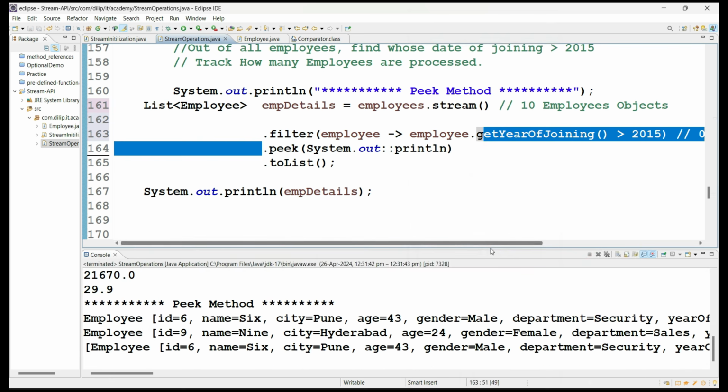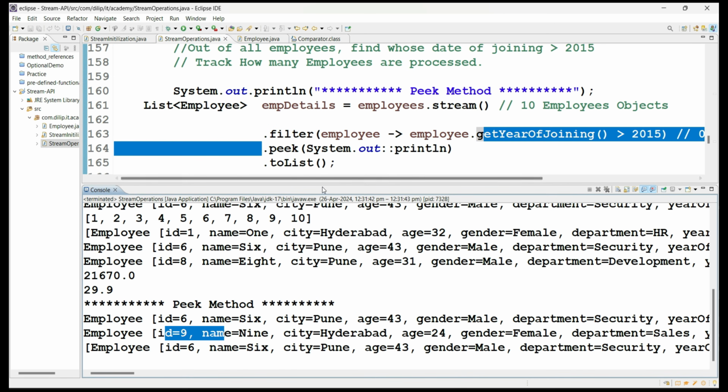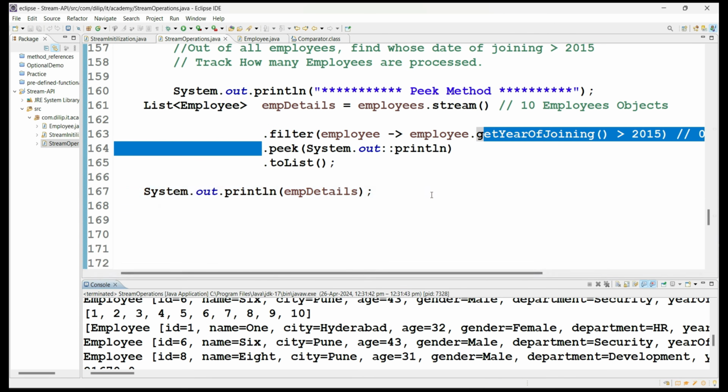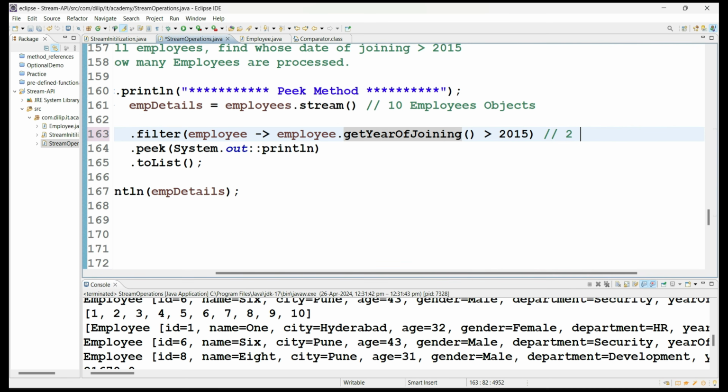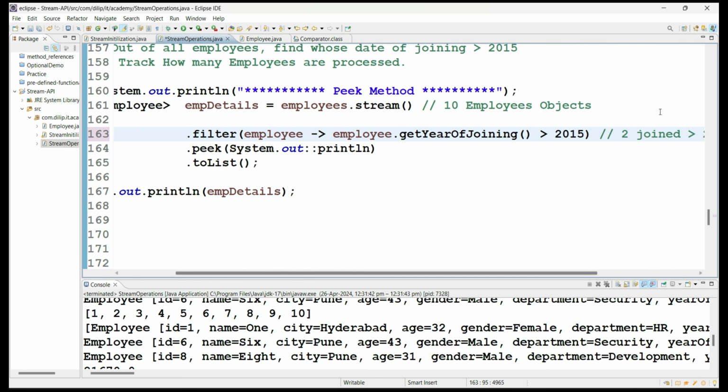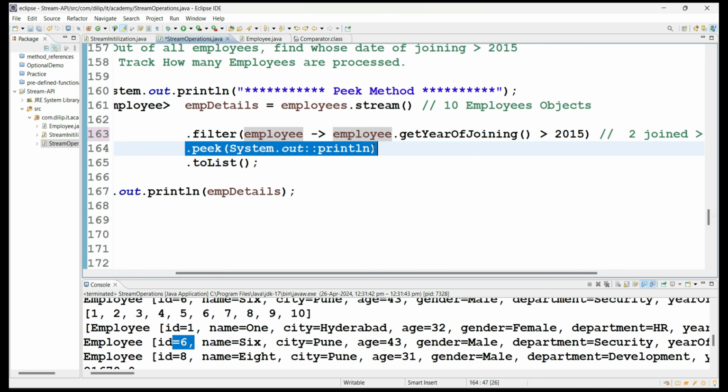See here, it printed 6 and 8. Why? Because out of the 10 employees, we have 2 employees who joined after 2050. Who are they? 6 and 8. So it is saying that from the filter, it is having 2 employees, 6 and 8. So the 6th employee object is processed and passed to toList. That is what is done by the peek method.